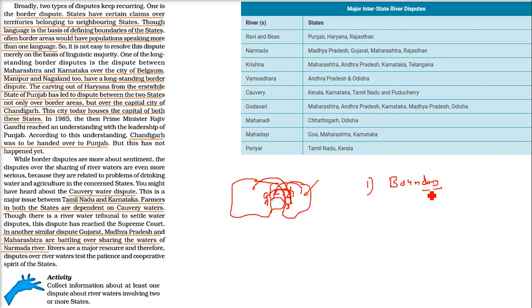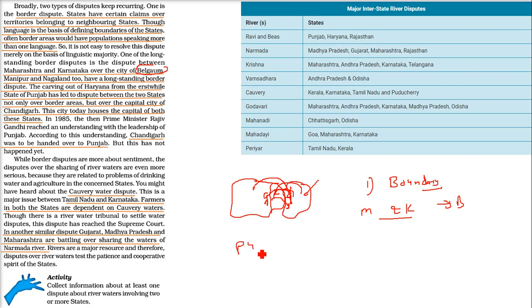Seema Vivad. There are certain places which are very important, and because of the boundary they have fallen in dispute. For example, Maharashtra and Karnataka are always fighting over Belgaum. Manipur and Nagaland also have some dispute. One more important thing is the carving out of Haryana from the Punjab state.